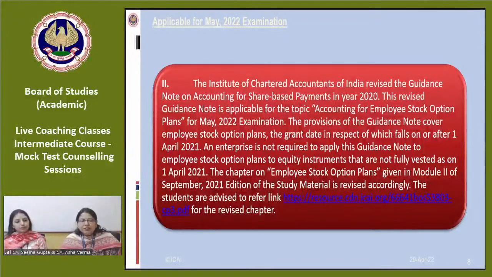The guidance note on share-based payments has also been revised in the year 2020. The revised guidance note is applicable for the topic accounting for employee stock option plans, that is chapter 3, for the May 22 examination. The provisions of the guidance note cover a wide variety of stock options. Earlier the chapter was restricted to employee share-based payments only, but the guidance note is more versatile.